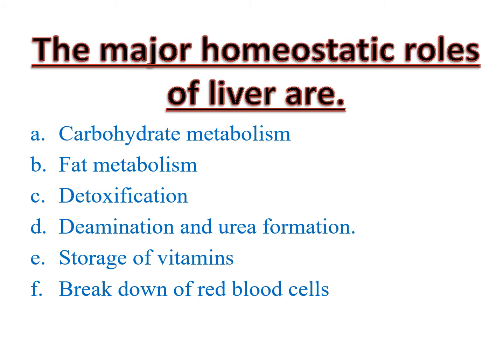The major homeostatic roles of liver are: A, carbohydrate metabolism; B, fat metabolism; C, detoxification; D, deamination and urea formation; E, the storage of vitamins; F, the breakdown of red blood cells.